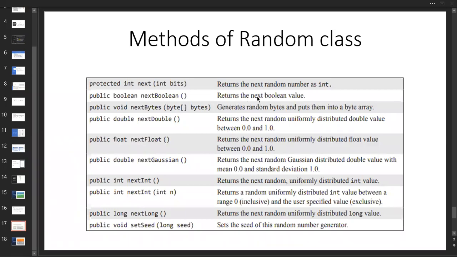If you think, sir, I already got a true, then why is it true again? That is why random is somewhat different. We can't imagine the value, but we can say that at least one of these two things will happen. If I choose the maximum number as 6, between 1 to 6, both are inclusive, not exclusive.